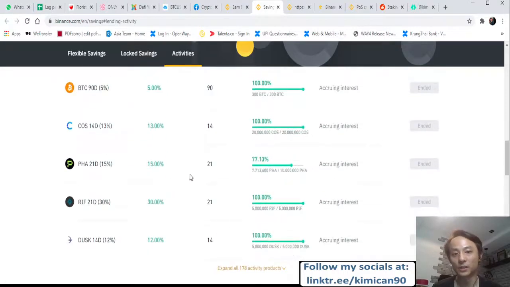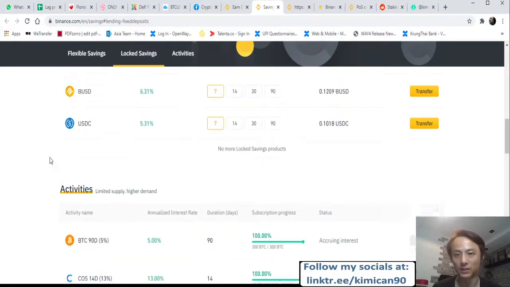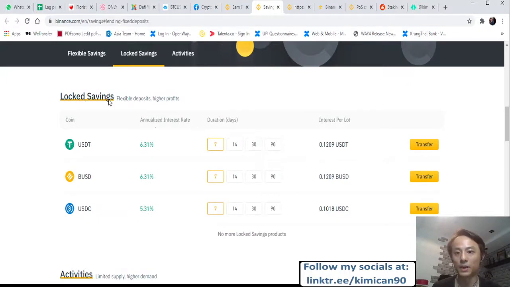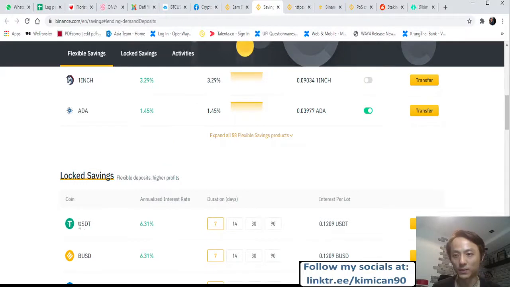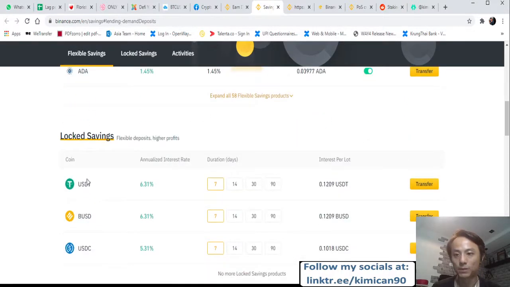It means you won't get the token as quickly as you get the flexible savings, because it is supposed to be locked. Let me give an example for USDT here. This is the flexible rate, it is 6%. The lock savings is 6.31. And if you lock for 7 days or lock for more days, the rate will increase. Okay, this is an example here.